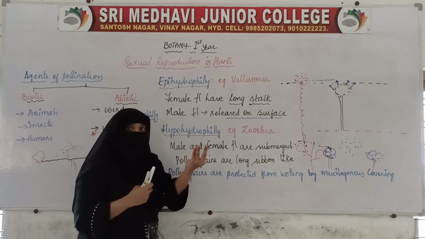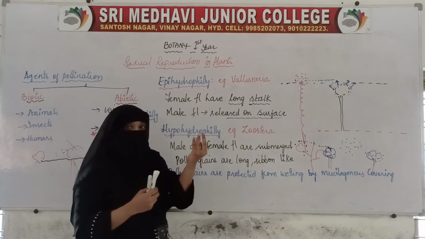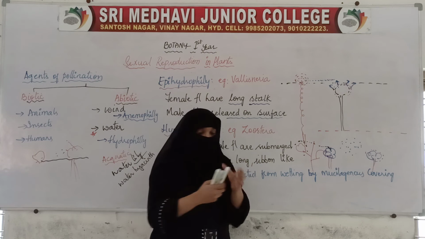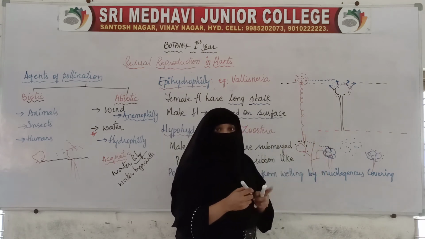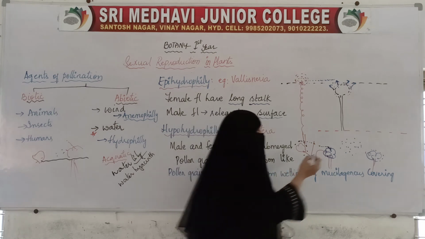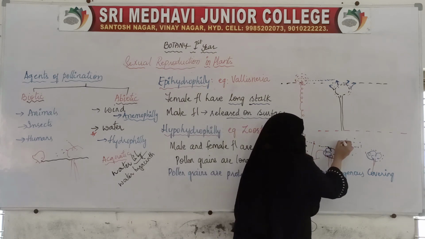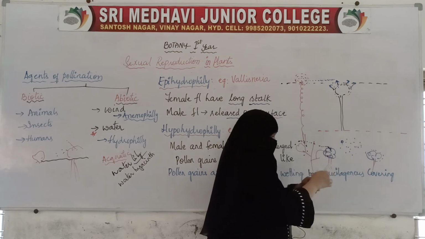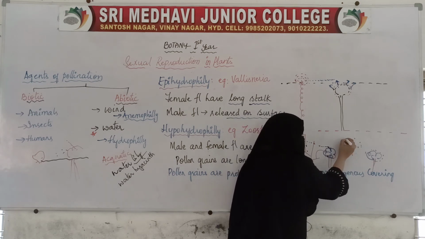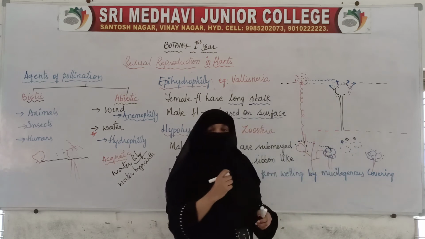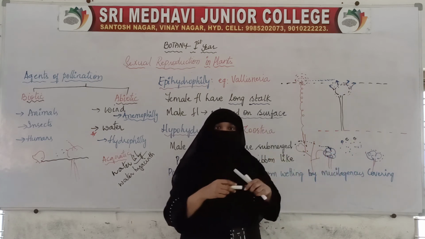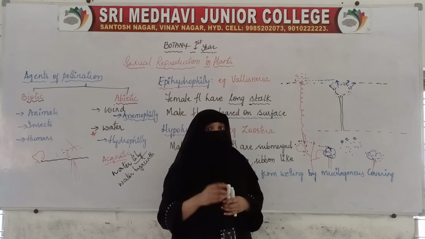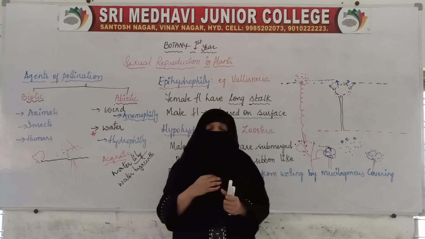The pollen grains are protected from getting wet because they are in the water itself now. These pollen grains are in the water, so because of the water currents and all, they might get damaged. So these pollen grains have a cover. The pollen grains have a mucilaginous sticky covering on them. This covering prevents the pollen grains from getting wet. Even when they are present in water, the pollen grains will be kept dry.